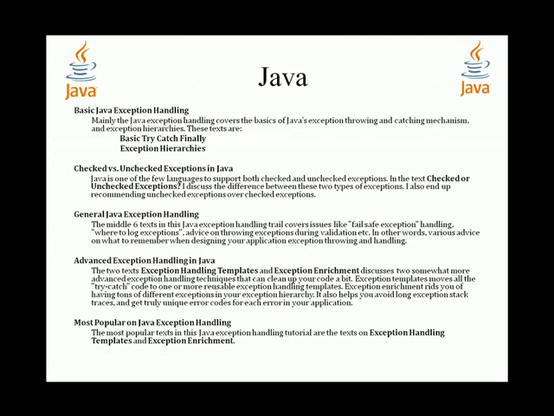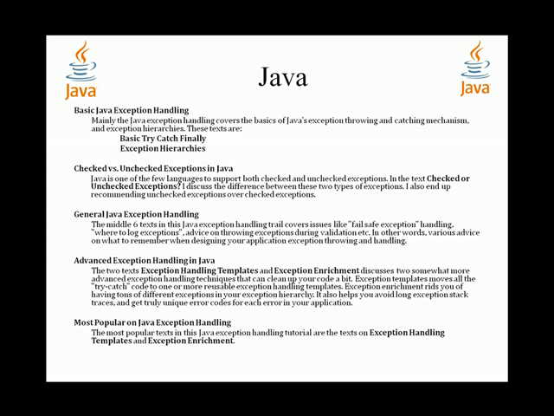Java. Java is the best language yet which supports error handling in the most efficient way. One specialty in Java is that it contains predefined exception classes.